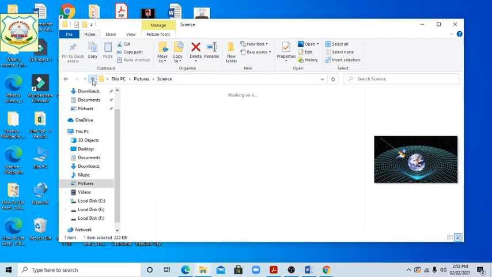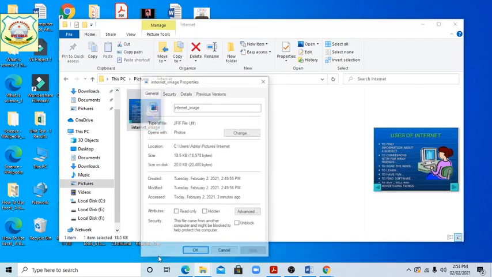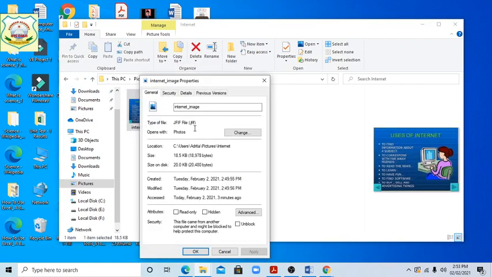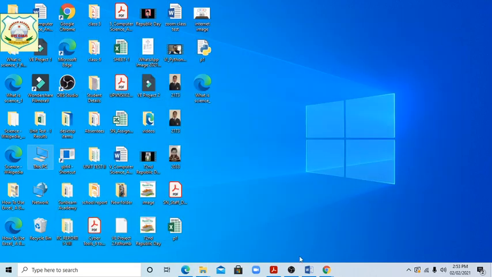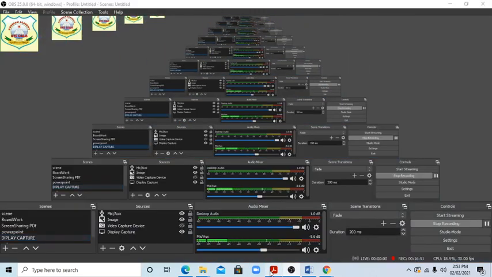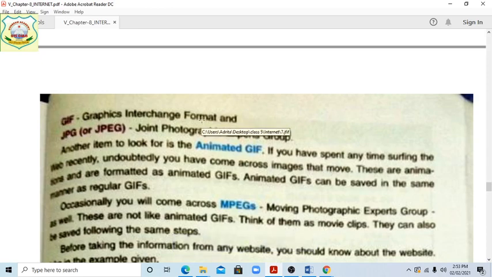See students, properties. Yes, this is not a JPG, this is GIF. Okay students, the source from which this picture has come is very important. Clear students? So I am showing this one. Here two sources are given: GIF, the Graphics Interchange Format, and JPG, the Joint Photographic Expert Group.